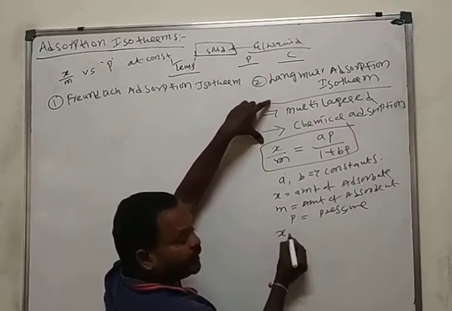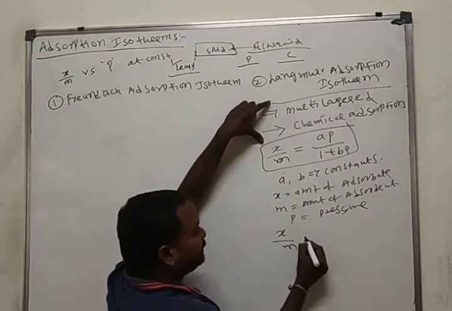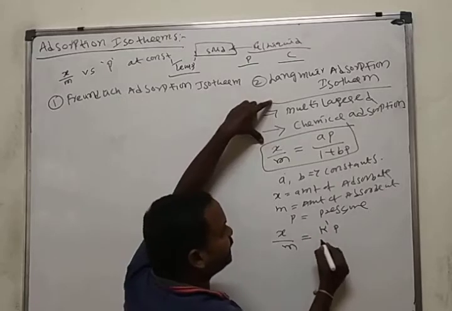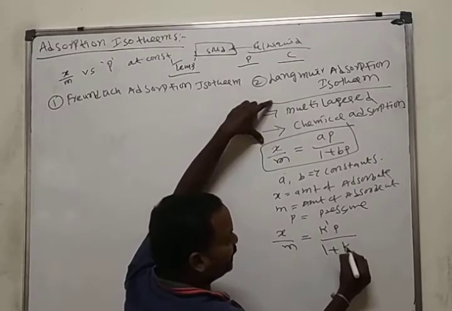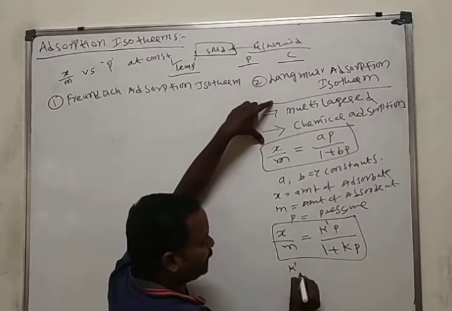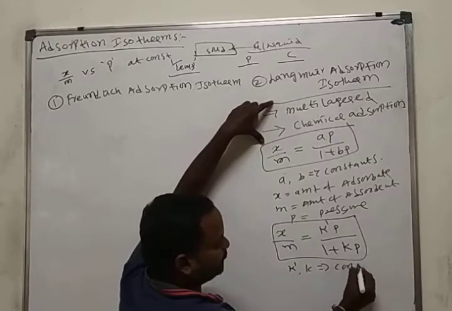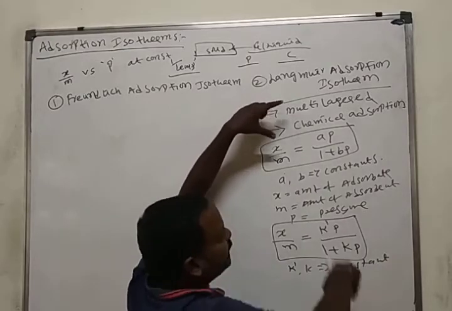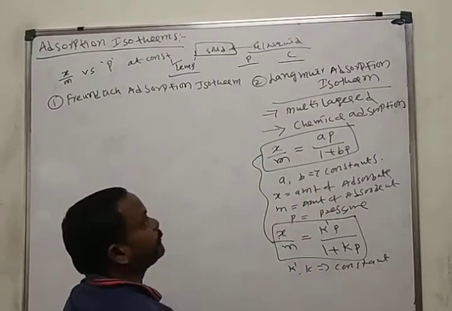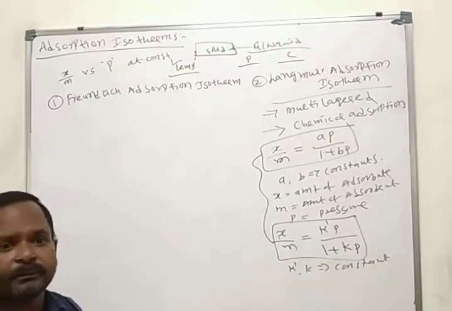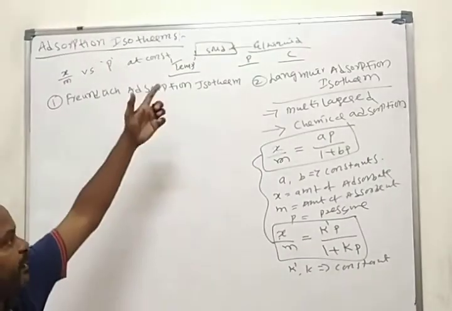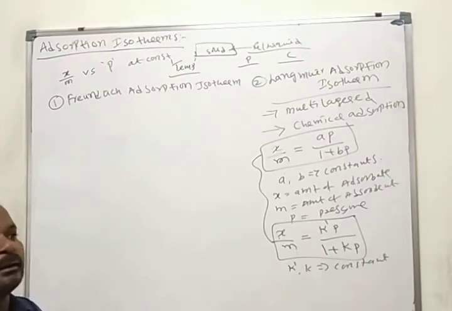In some books, in the NCERT book or another book, it may be written in a different way: x by m is equal to K dash P by 1 plus KP. K dash and K are constants. Both are the same, but the forms are different. This is about the Langmuir adsorption isotherm. We don't have this in the NCERT syllabus, but I am giving it for our knowledge.